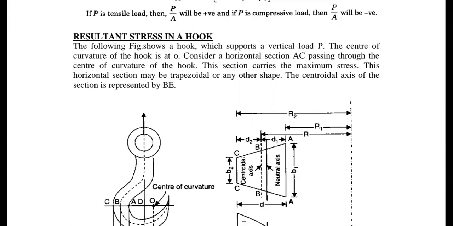So whenever you observe a crane hook problem, the first and foremost thing is to observe the type of cross section. Why am I saying cross section? Based on the cross section only, your entire equations will depend.